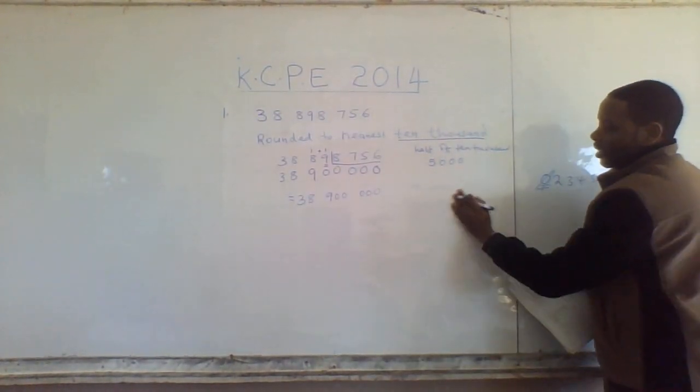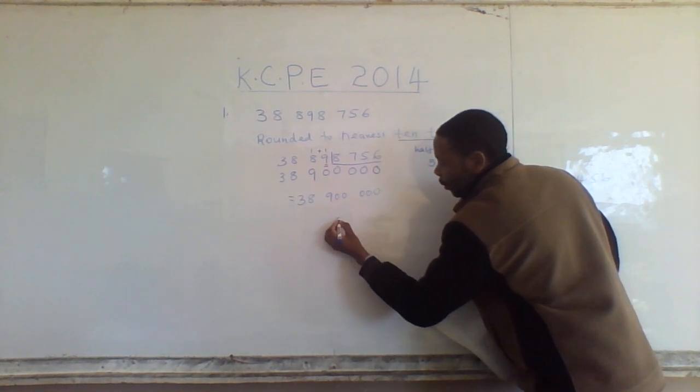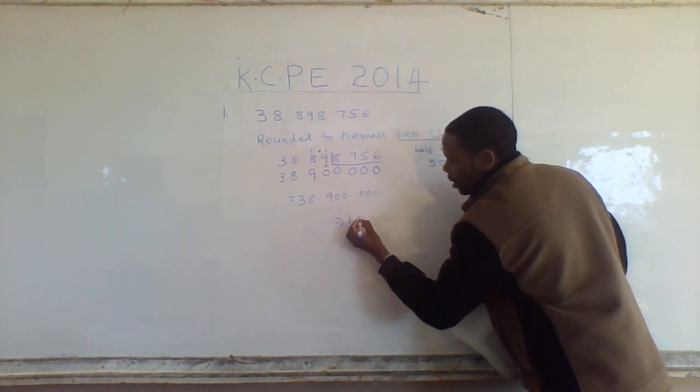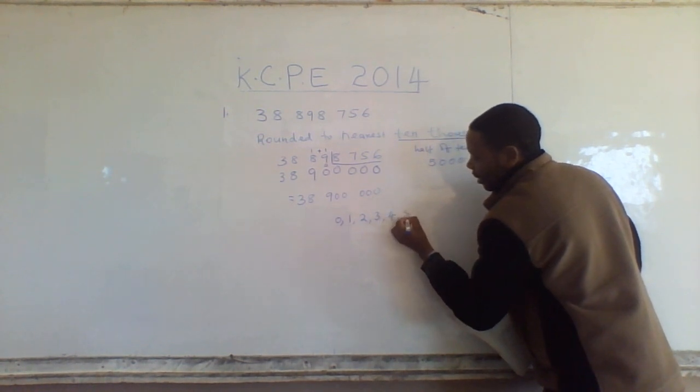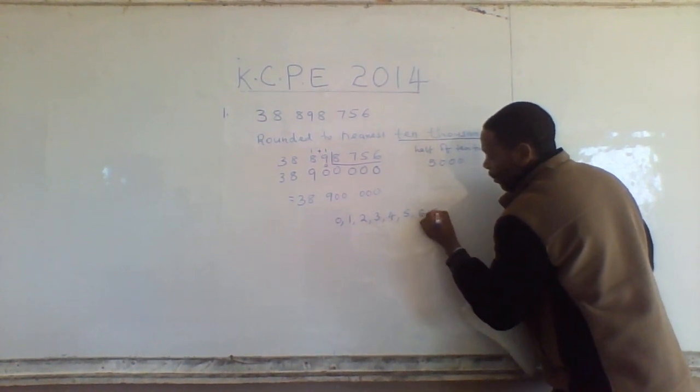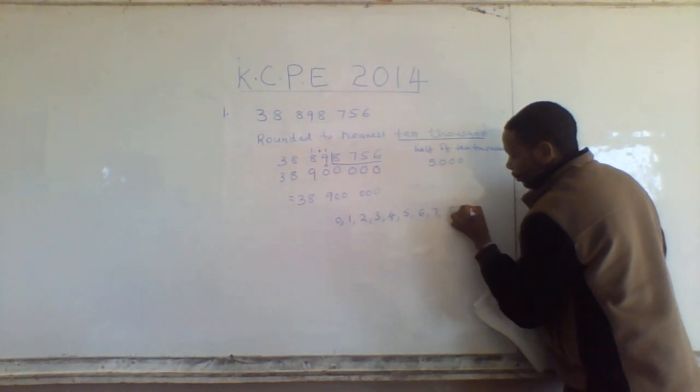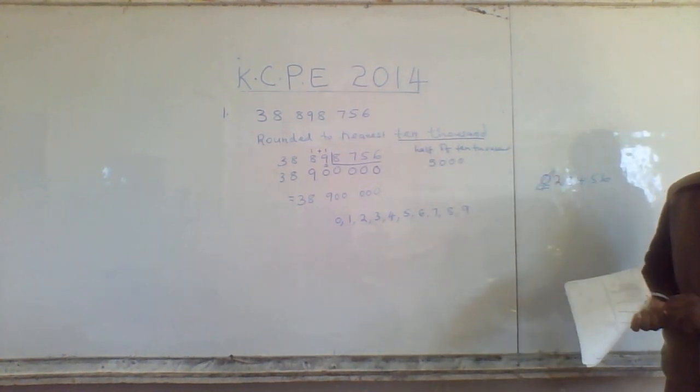All the digits we use in mathematics range from 0 to 9, and we divide them into 2.